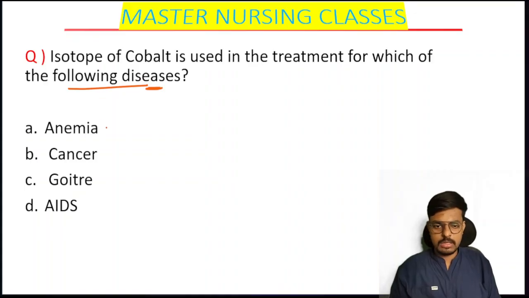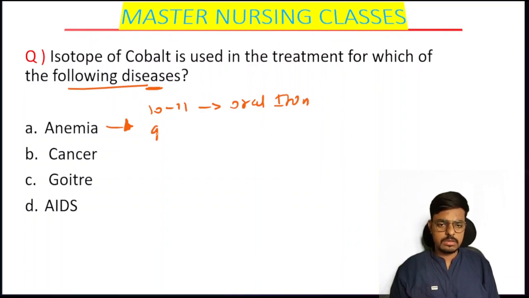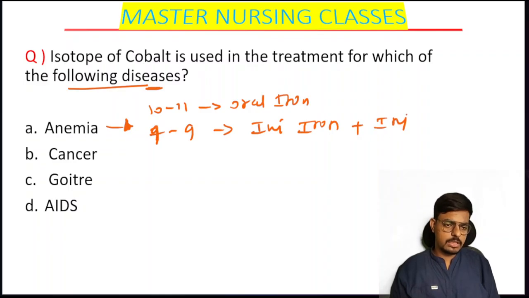Students, remember, in the treatment of anemia, we have three options. If the hemoglobin is 10 to 11, we will go for oral iron supplementation. If it is 7 to 9, we will go for parenteral iron supplementation, that is injection iron sucrose, or we can say injection FCM, ferric carboxymaltose. These are the parenteral iron supplementations.